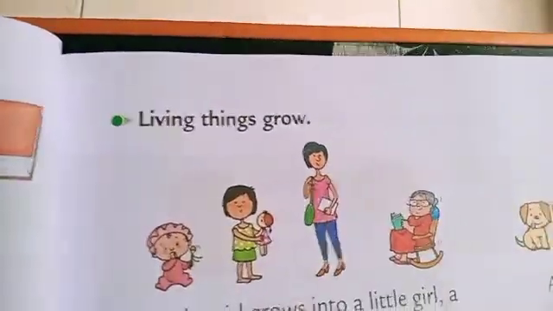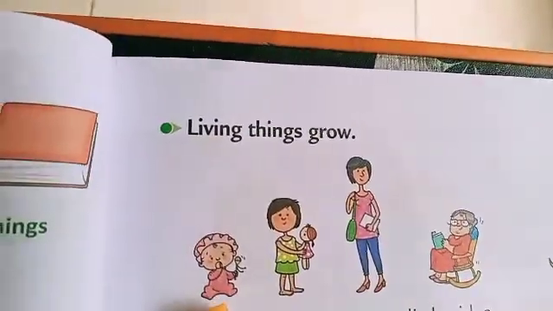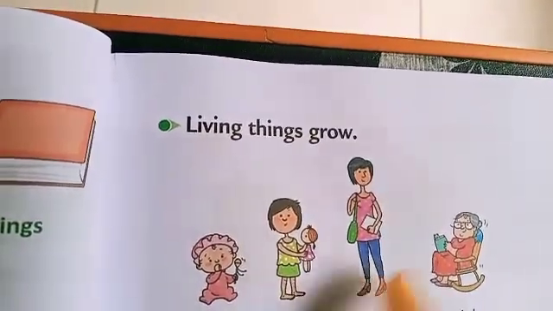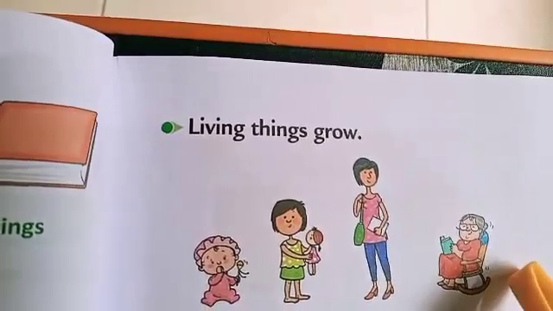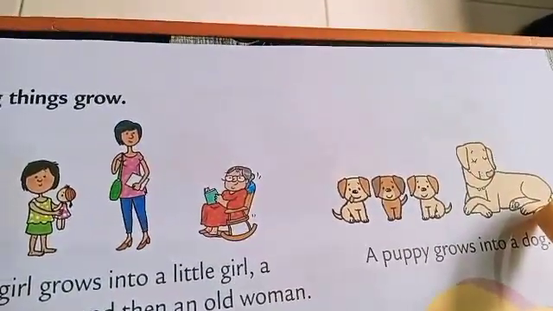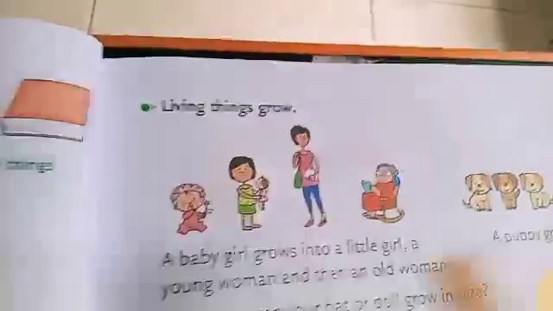You can see these pictures: a small baby girl grows into a little girl, then a young woman, then an old woman. And these little puppies grow into dogs. These are examples. It means living things can grow, but non-living things do not grow.